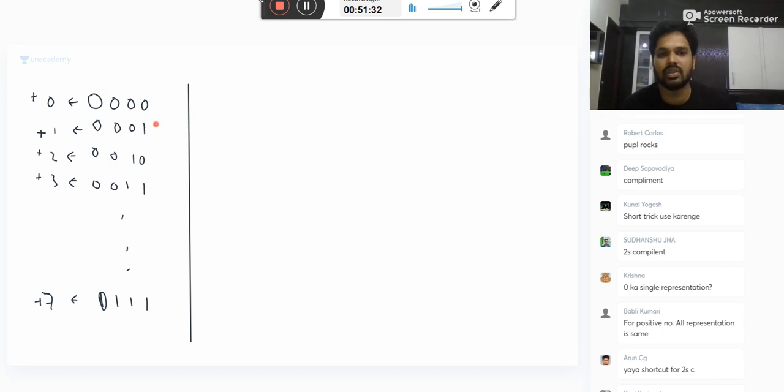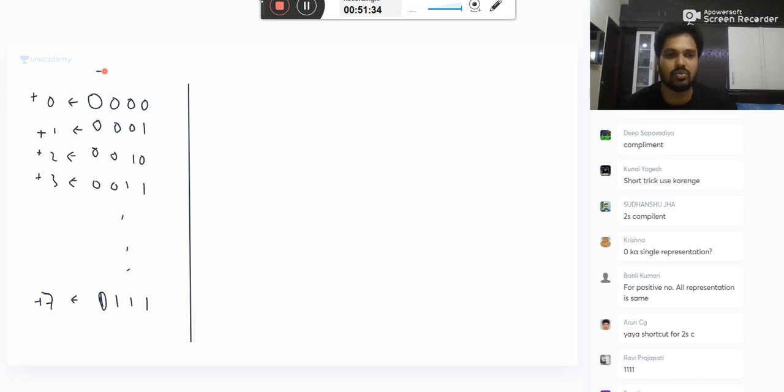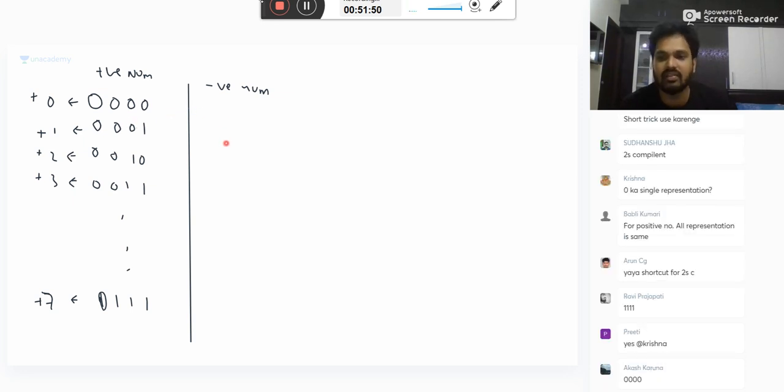Now, for negative numbers, what we do? Take its complement and add 1. Take its complement and add 1. Let me write it first, then I will explain.